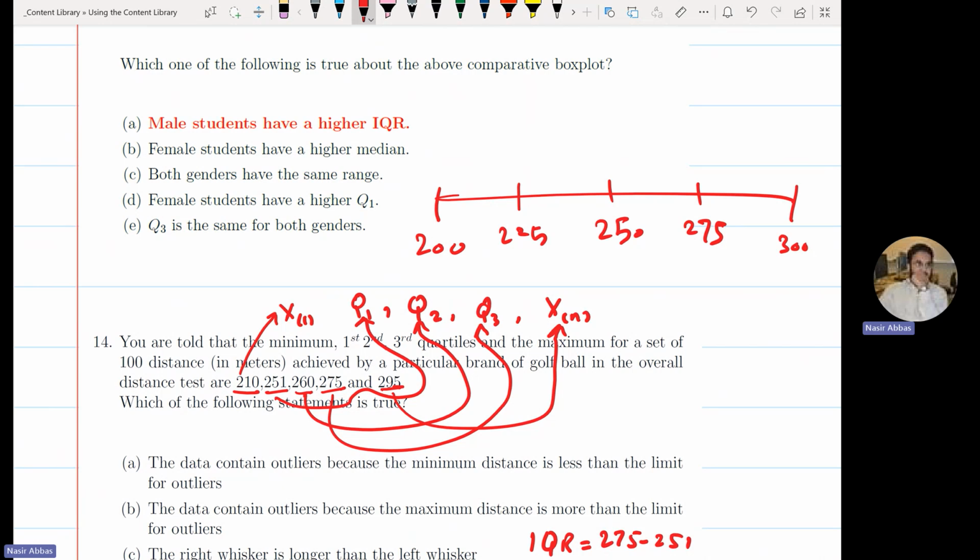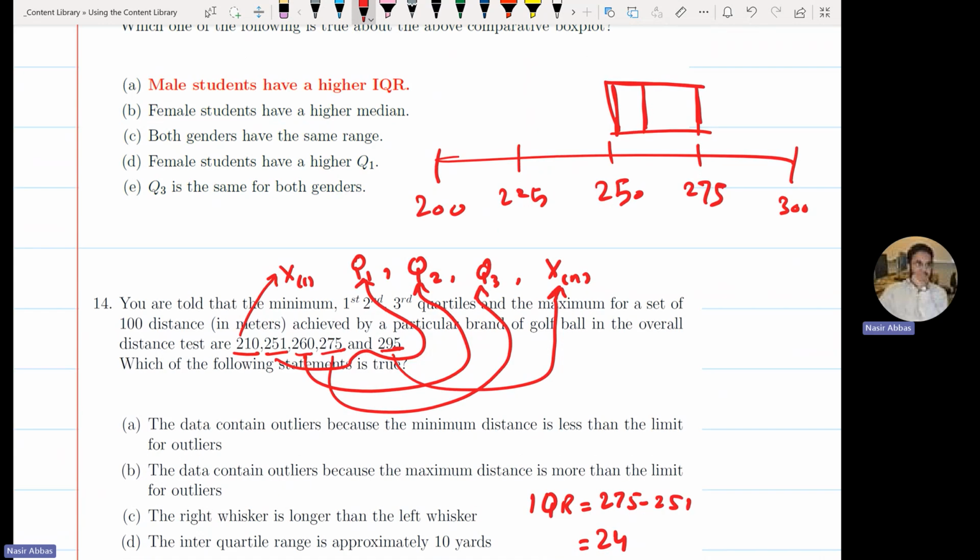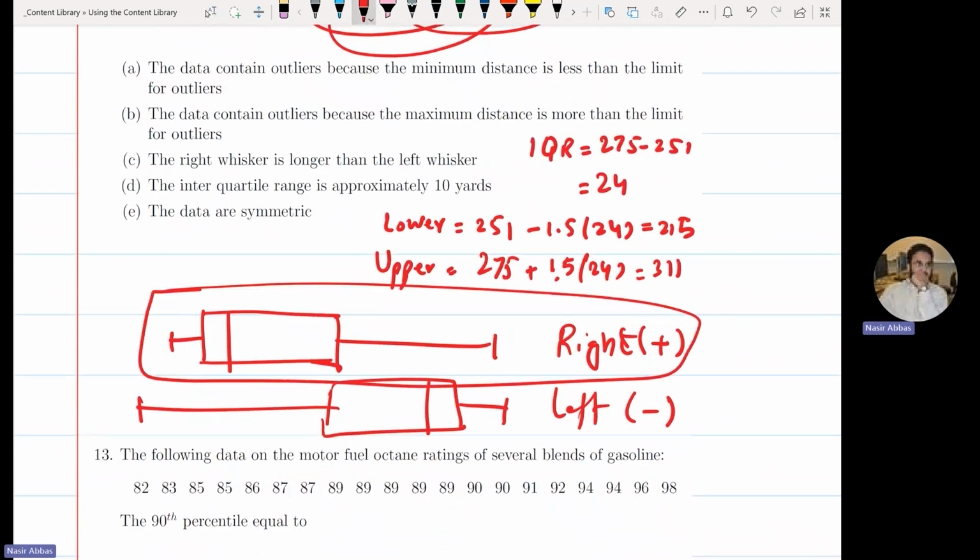Where will I get Q1? 251 will be somewhere here. 260 will be somewhere here. And then 275 will be somewhere here. And my box will be something like this. Right? So which side is longer? It seems a little skewed to the right, not symmetric. It is more like this box plot.